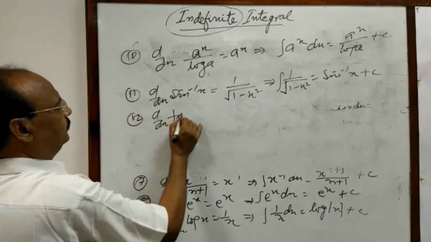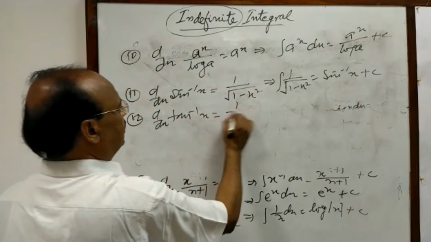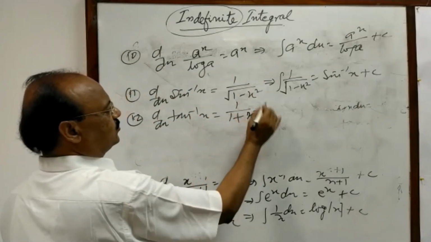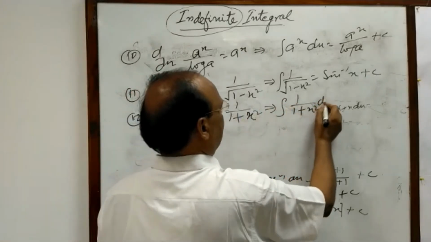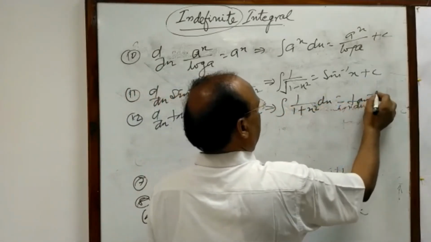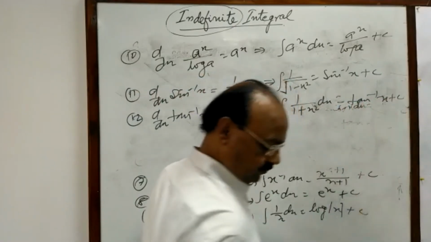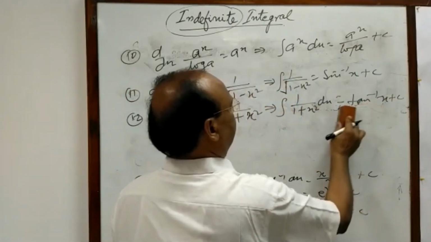Derivative of tan inverse x is equal to 1 upon 1 plus x square, and therefore integral of 1 upon 1 plus x square is equal to tan inverse x plus c.